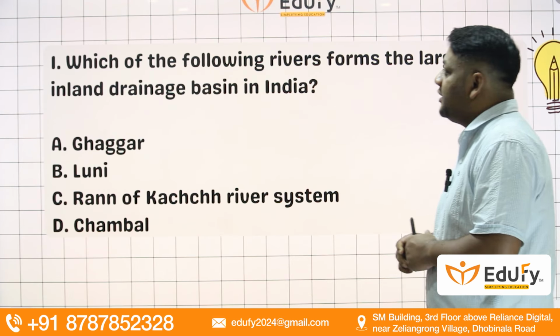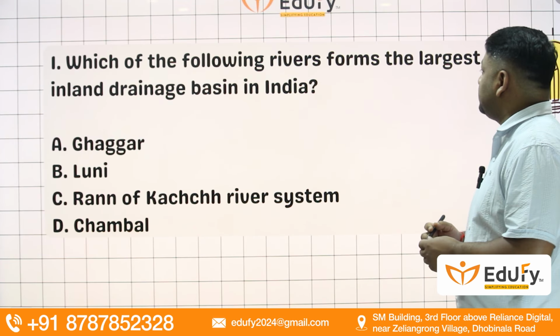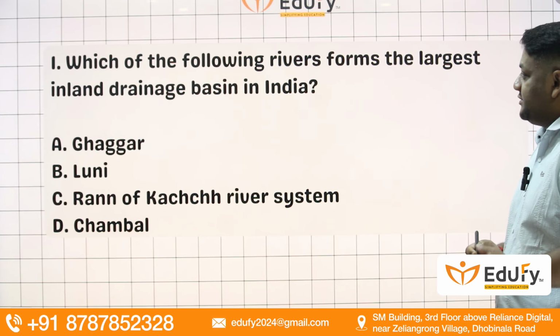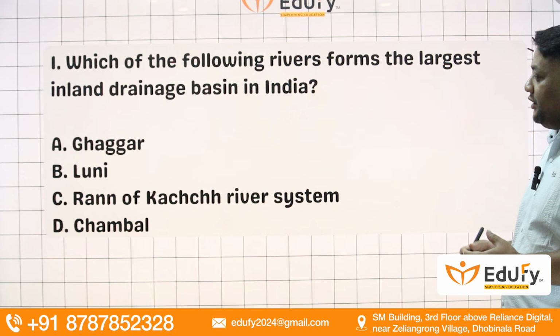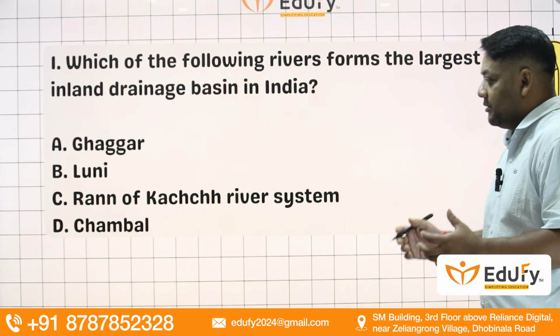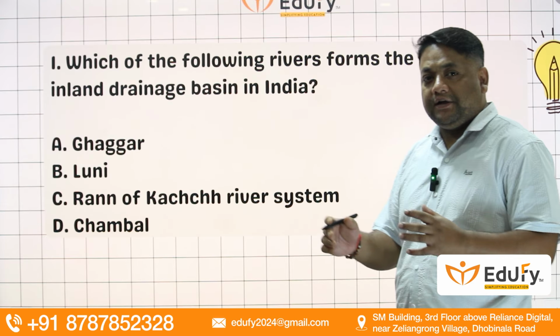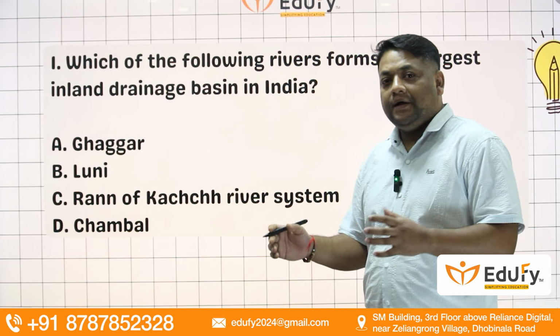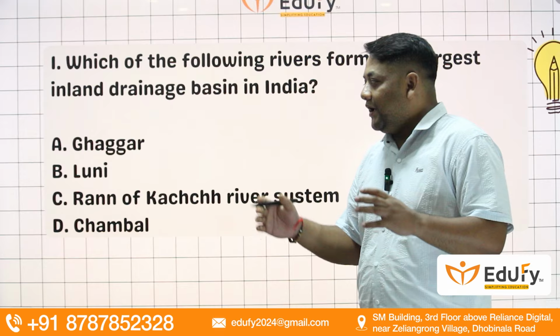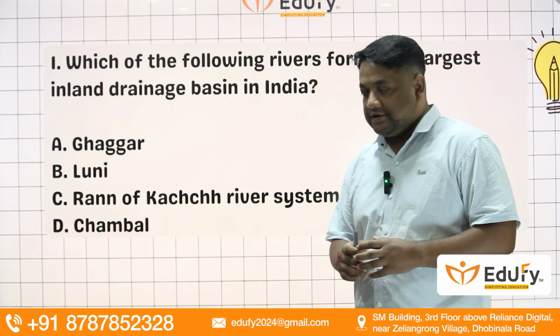Our first question is, which of the following rivers forms the largest inland drainage basin in India? Ghaggar, Luni, Ran of Kutch river system, Chambal river system. Technically, Luni is not a very big river. It is found in Rajasthan, but it doesn't have any discharge. So, any connective river is not present in this Luni.